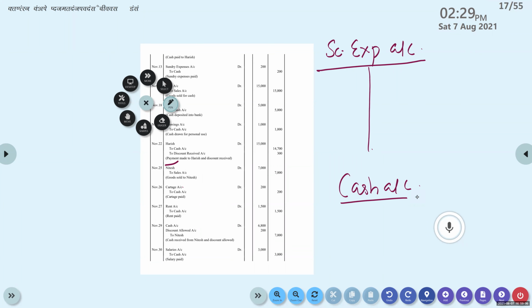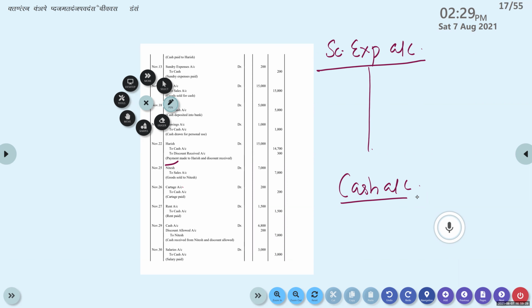Sundry cash account. Okay, no, you tell me in a sentence. What is done to the sundry expense account debtor? I mean, the sundry expense account. What are we doing there? Sundry expense account is debited or credited?